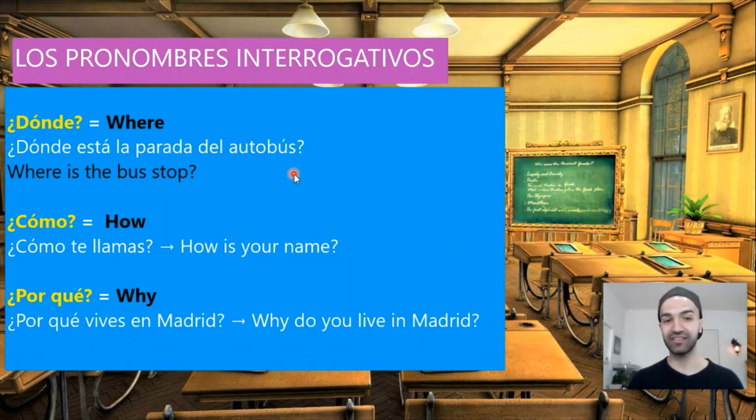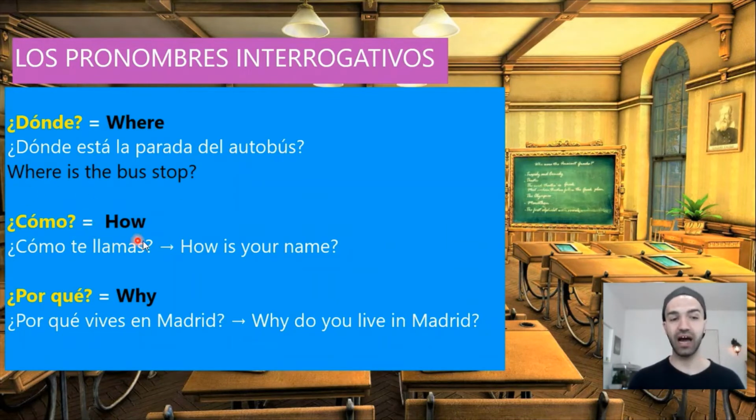Where is the bus station? ¿Dónde está la farmacia? Where is the pharmacy, for example? ¿Dónde está la estación de metro? Where is the metro station? ¿Dónde está? Where is?